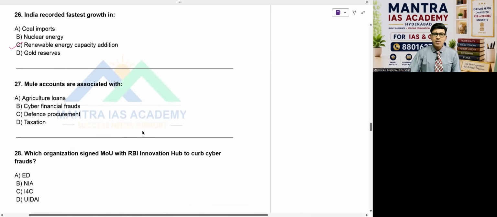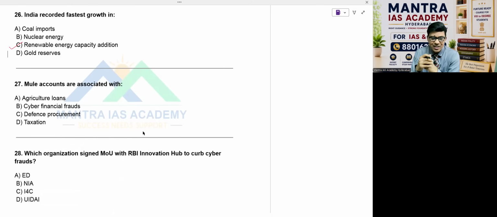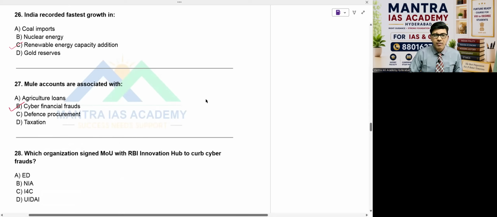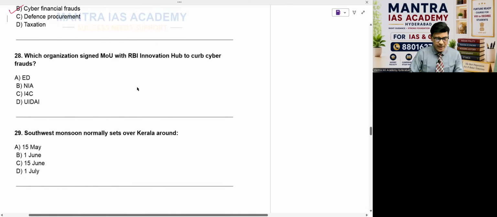Then mule accounts are associated with, it's a very serious concern in cyber crime. Every day you are watching some digital arrest, something like that, right? Majority are retired people, aged people, and some qualified people also losing their money, and that is credited to other accounts and taken by other people. It is mule accounts. Option A, agriculture loans; cyber financial frauds; defense procurement; taxation. Option is beta, cyber financial frauds. Then 28th question.